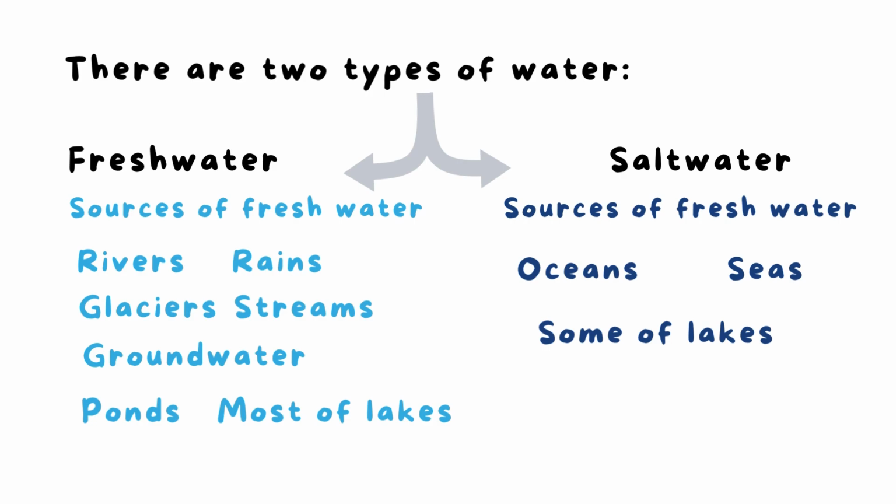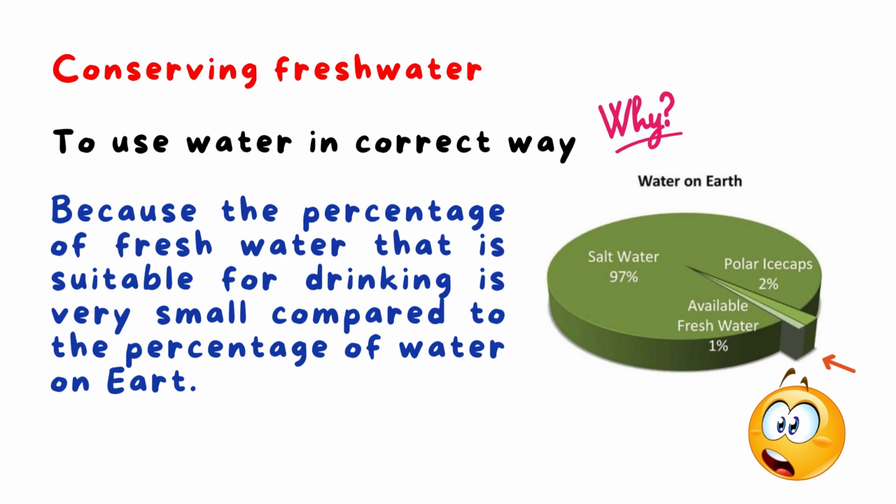But what are the sources of salt water? Yes, we know oceans, seas, some of the lakes, and we can say bays, yes? You know, gulfs, yes. So here, those are the 2 types of water, fresh water and salt water. We need to conserve fresh water, to use water in the correct way.